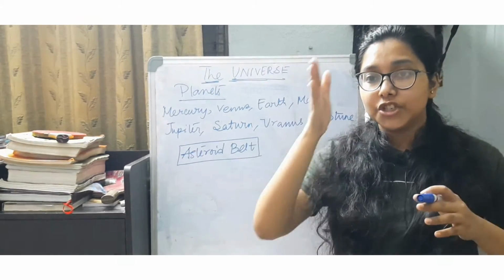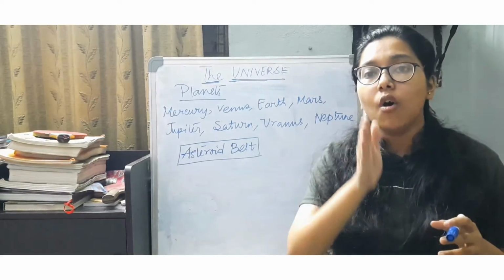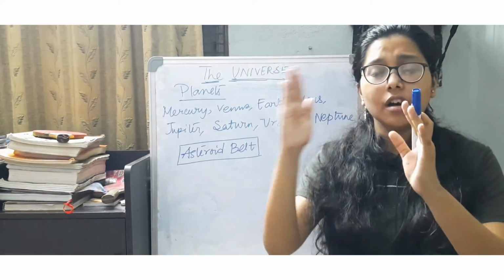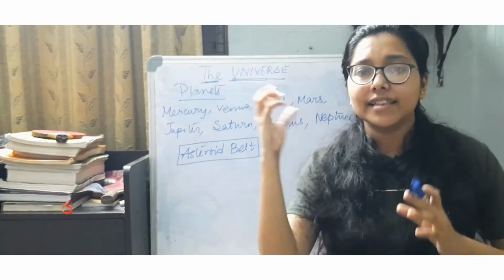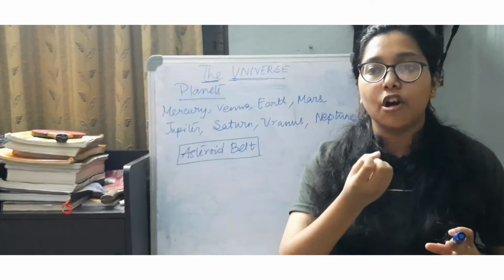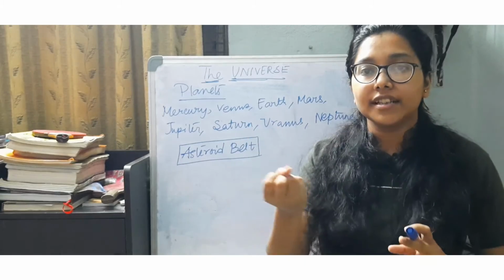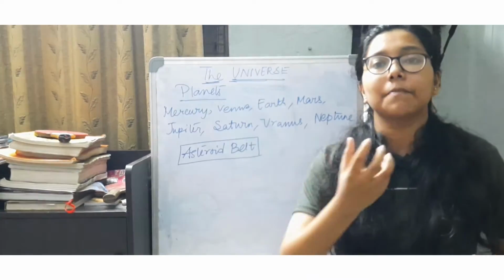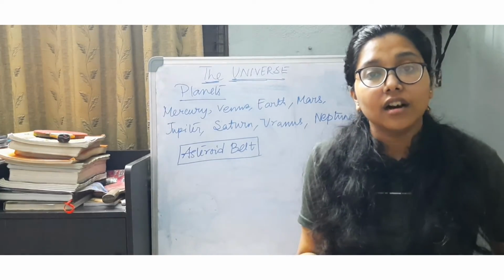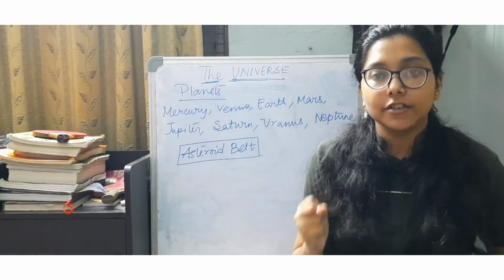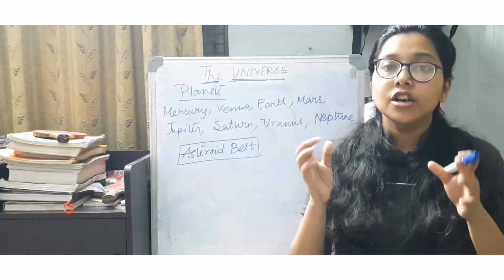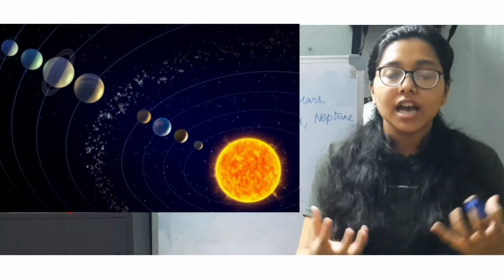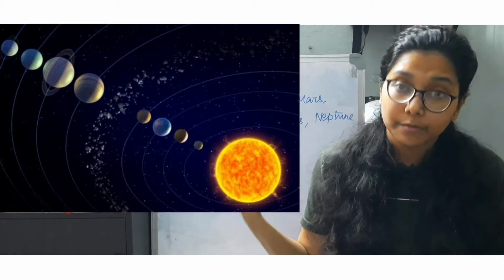So now, just in between the orbit of Mars and Jupiter, you can see that there are certain rings of rocks present in space, and this entire ring of space rocks which is present in between the orbit of Mars and Jupiter is known as the asteroid belt.